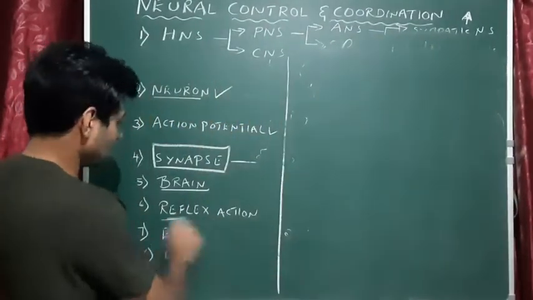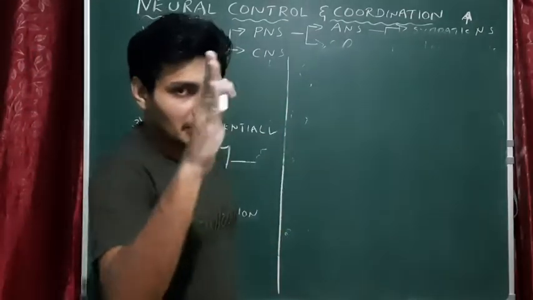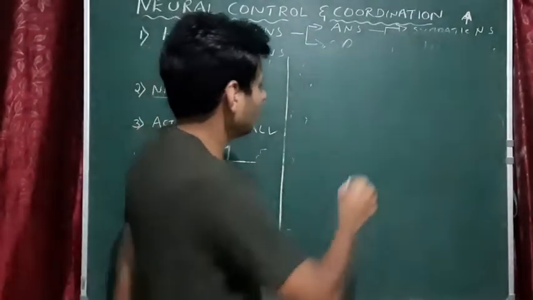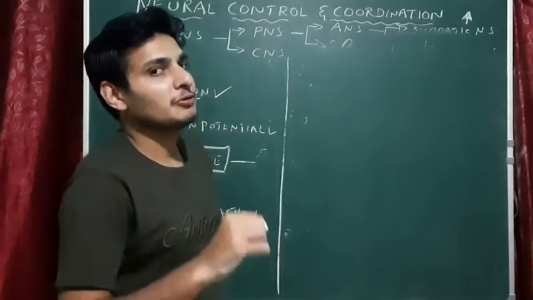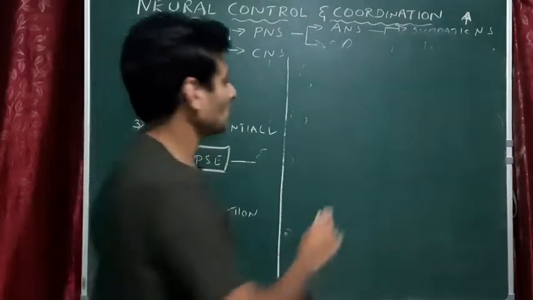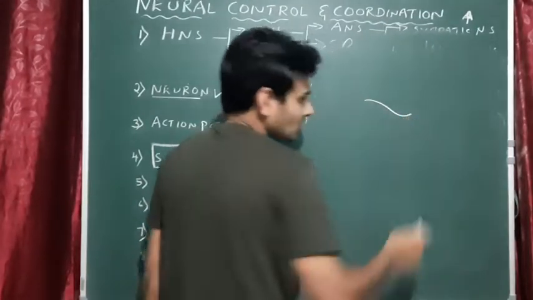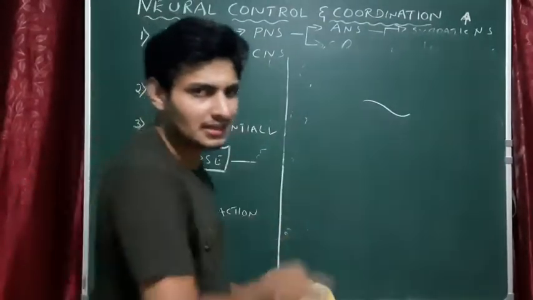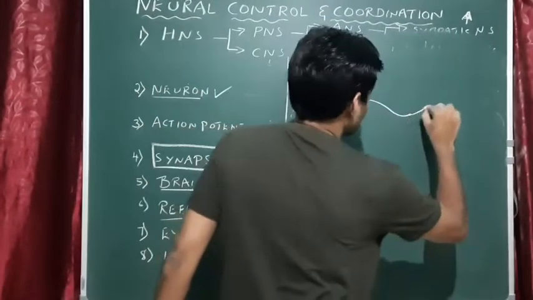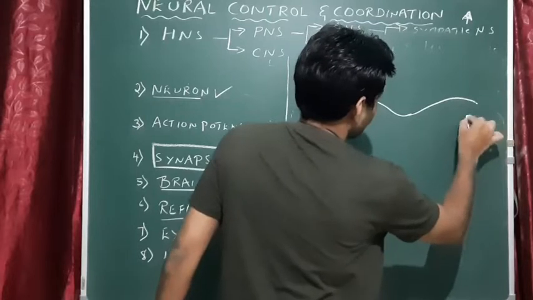Next is reflex action. In your NCERT textbook there is one diagram that is actually reflex action, associated with the spinal cord, not brain. So we are going to draw the spinal cord. You take a spinal cord and cut it. Take the transverse section of it, that is horizontal section. It looks like this. Almost looks like a butterfly.